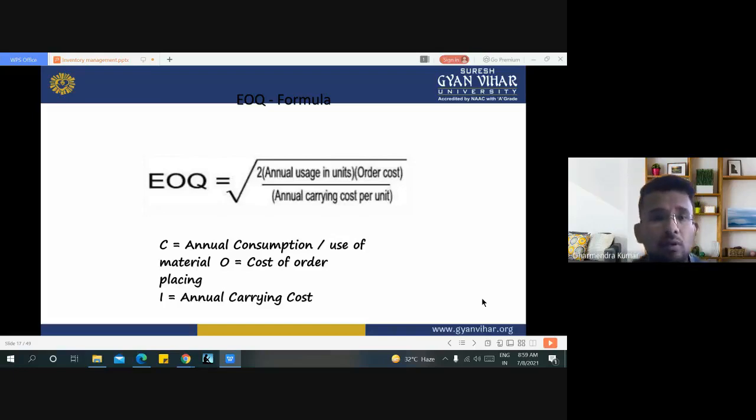Here we have annual consumption by the use of materials, and the cost of order placing. The shortest form of this formula is the square root of 2CO by I.